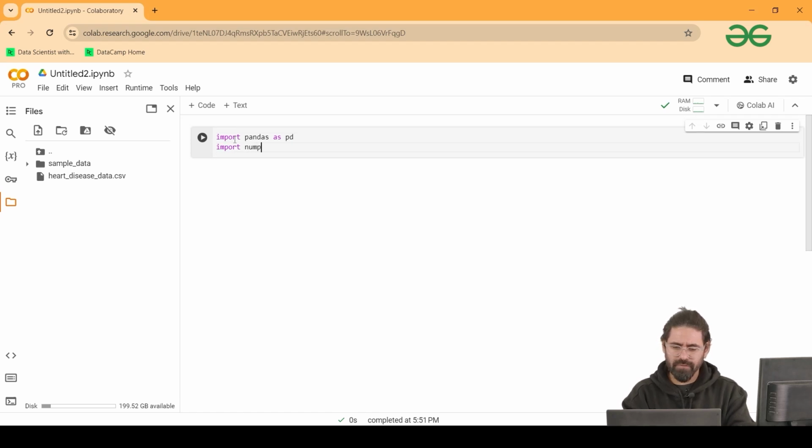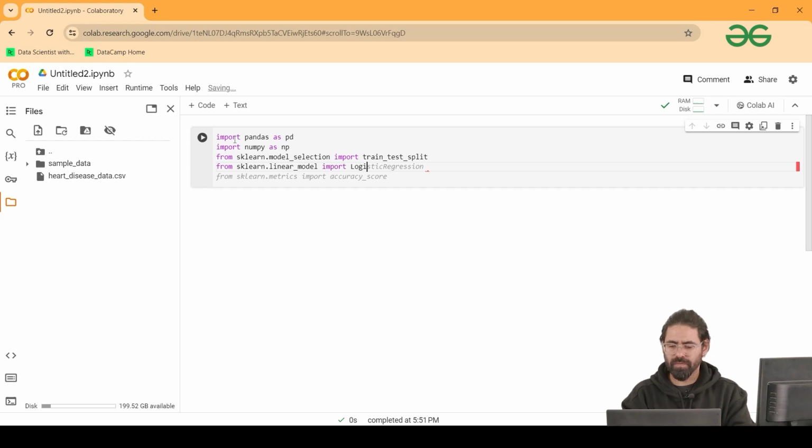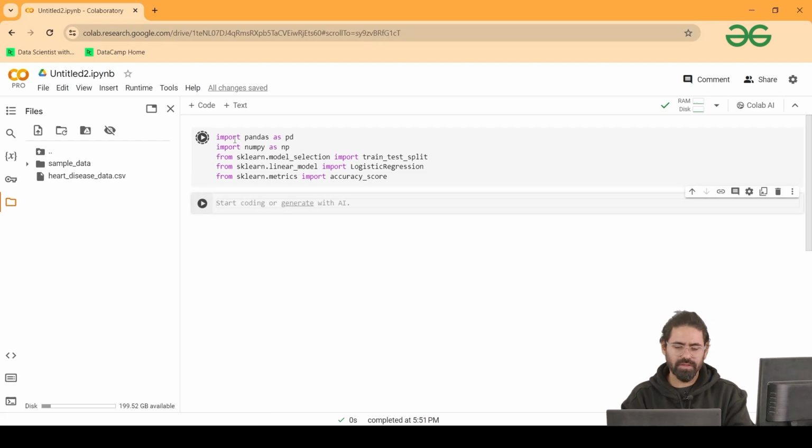Import numpy as np, model selection, and then the metrics for evaluating my model performance. Right, so I believe it is done.